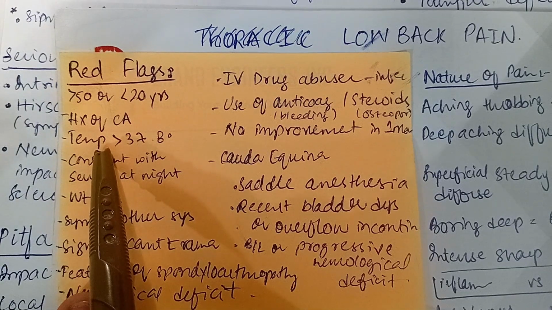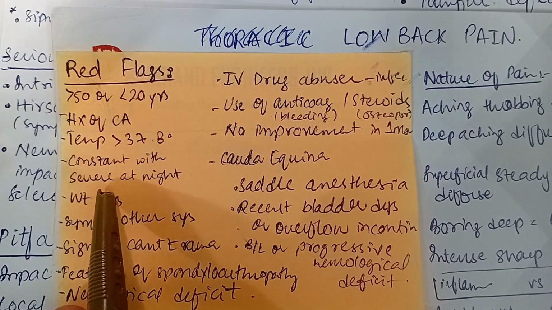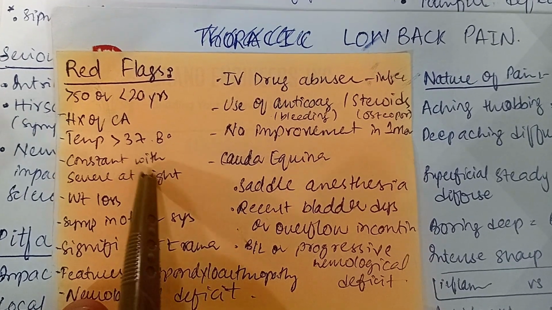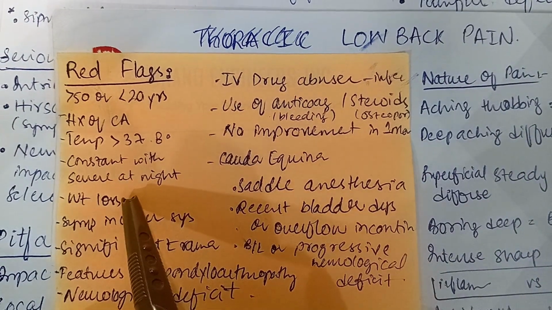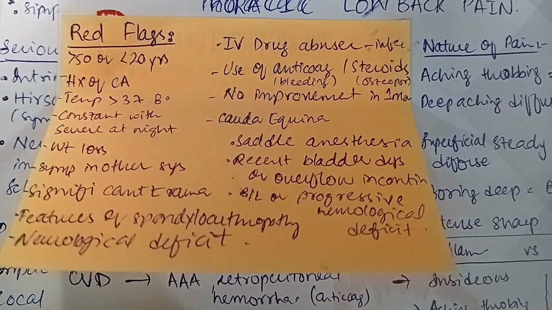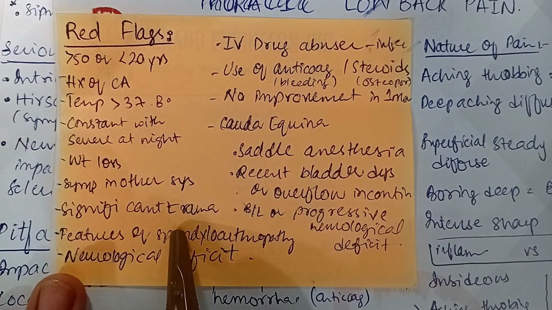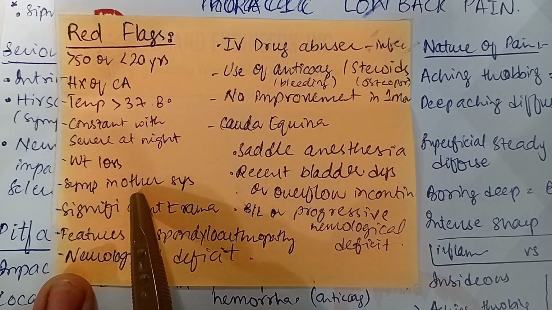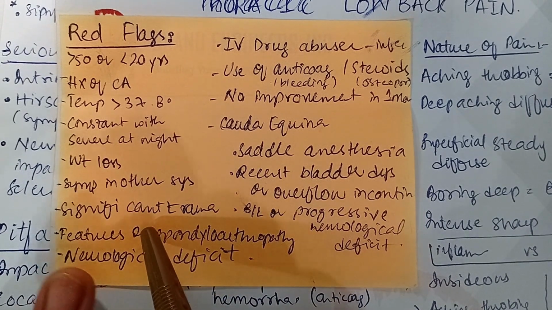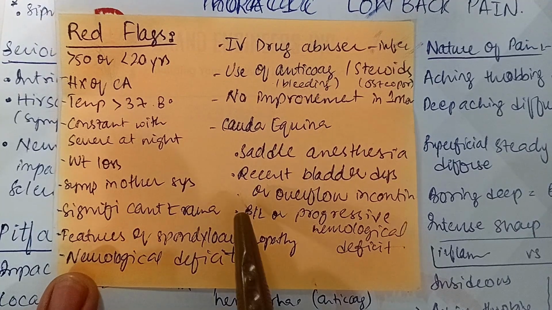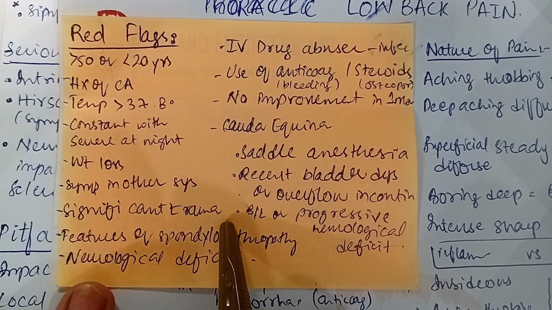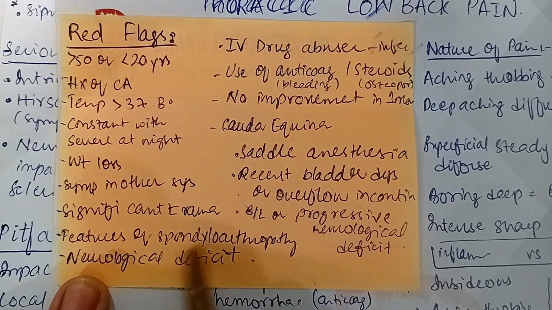And we have temperature, he has a fever, and the pain is constant and severe at night. The pain is associated with weight loss. Symptoms are also present in other sites as well, which can show the metastasis. And there is a history of significant trauma, features of spondyloarthropathy.